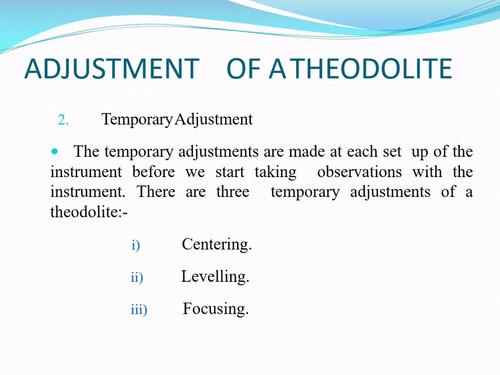Then the second one is leveling. The leveling operation we can perform with the help of the leveling screws, with the help of the leveling head. And the third one is focusing. Focusing of the object we can perform with the help of the focusing screw. So these are the adjustments of the theodolite.